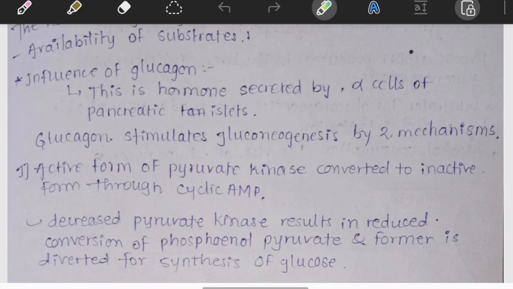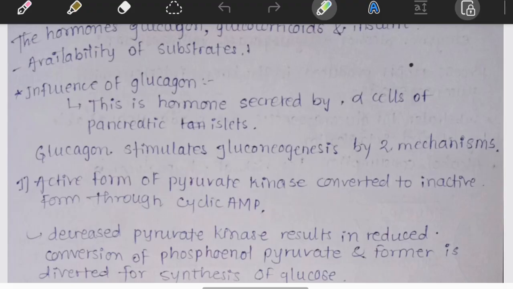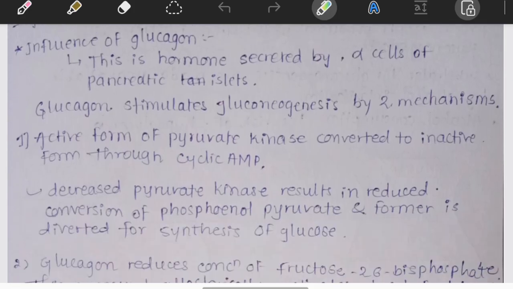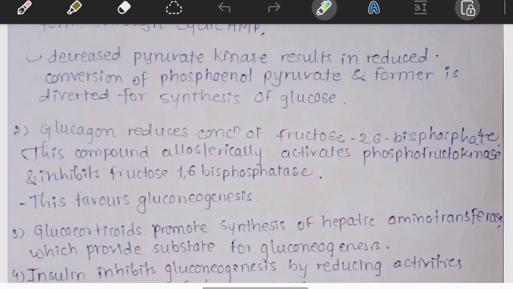Three are the major regulators: hormones, availability of substrate, and acetyl-CoA. Three important hormones are glucagon, glucocorticoids and insulin. First, let's talk about glucagon. When is glucagon released? After eating? No. Glucagon is released during fasting, starvation, and low blood glucose. It is secreted by the alpha cells of the pancreas.